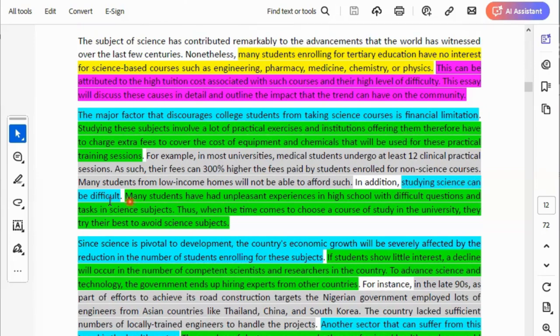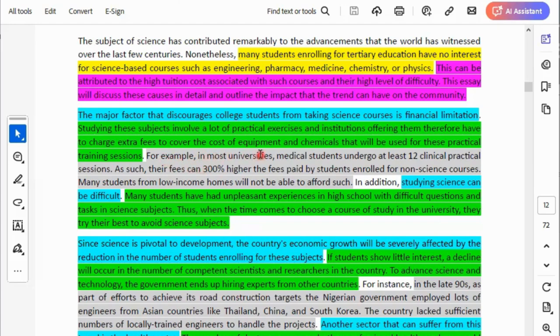Studying science can be difficult. Many students have had unpleasant experiences in high school with difficult questions and tasks in science subjects. Thus, when the time comes to choose a course in the university, they try their best to avoid science subjects. That's the reason. Look at the example here. Remember what I said about examples earlier on? That you should not give personal examples.